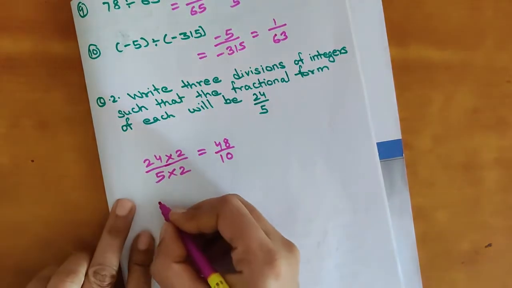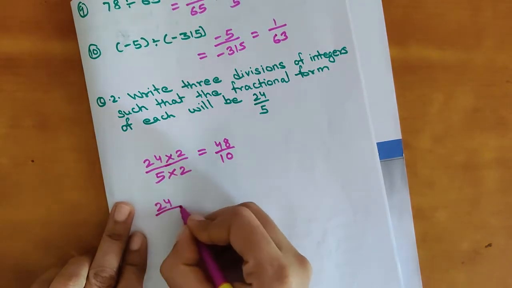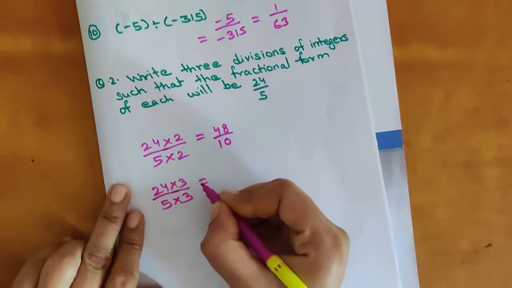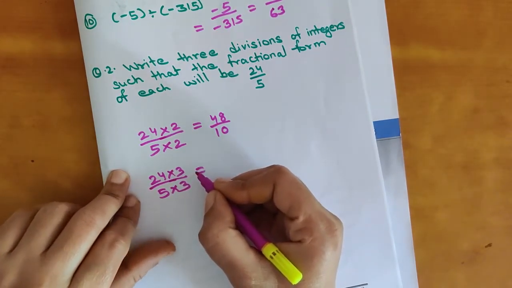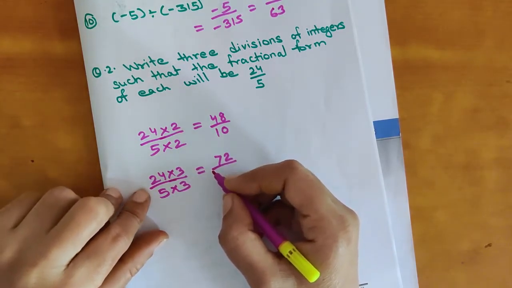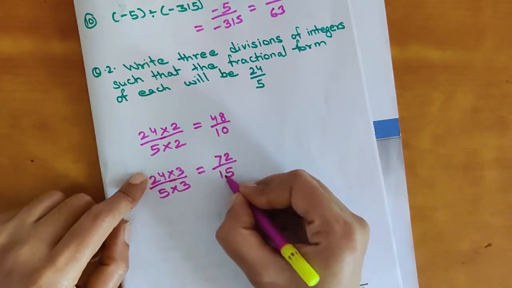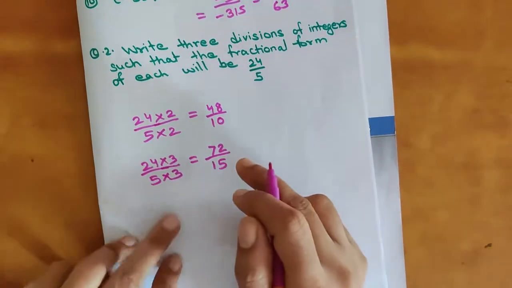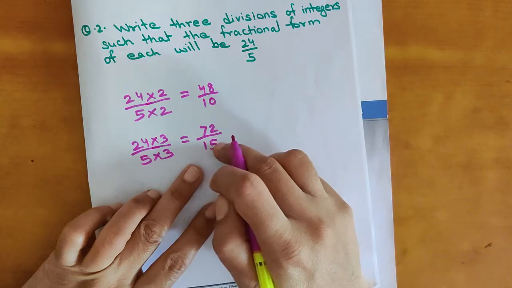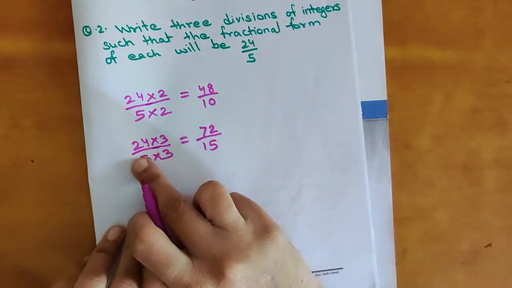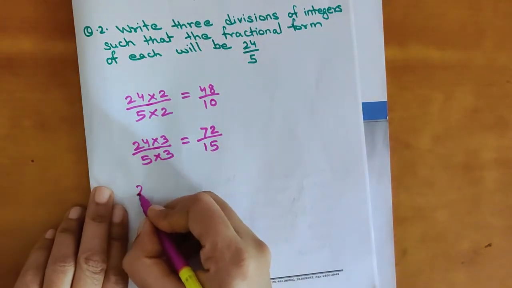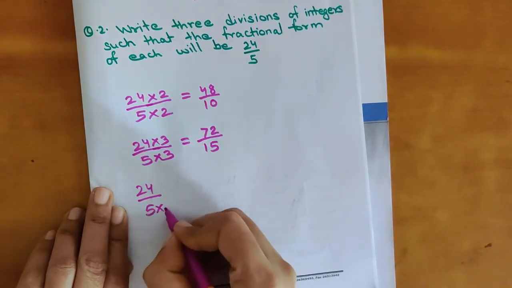Okay. Now next if I am writing 24 by 5 multiplied with 3. So 24 threes are 72. Okay. And 5 threes are 15. So again, if you are dividing 72 by 15, both are divided by 3, you will get 24 by 5. Okay. Now, next, if I am taking 24 by 5 multiplied with 4.